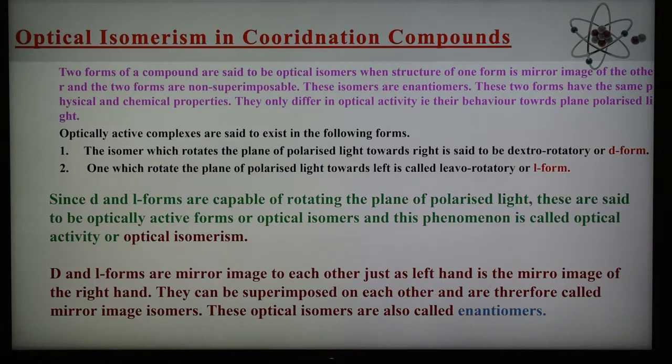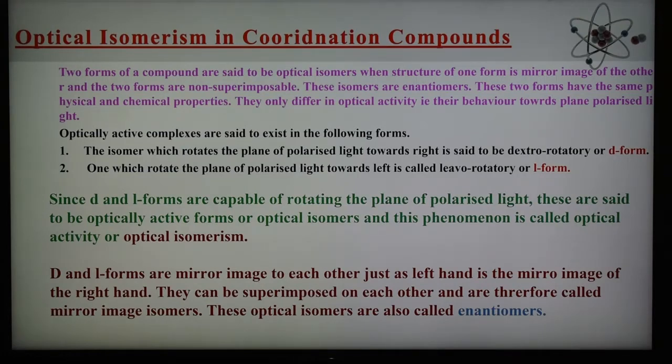Because the rotation produced by one isomer, that is the D isomer, is balanced or compensated by an equal but opposite rotation produced by the other, the L isomer. Therefore optical inactivity is produced in the DL mixture, and it is said to be due to external compensation, and therefore the DL mixture does not show optical isomerism.